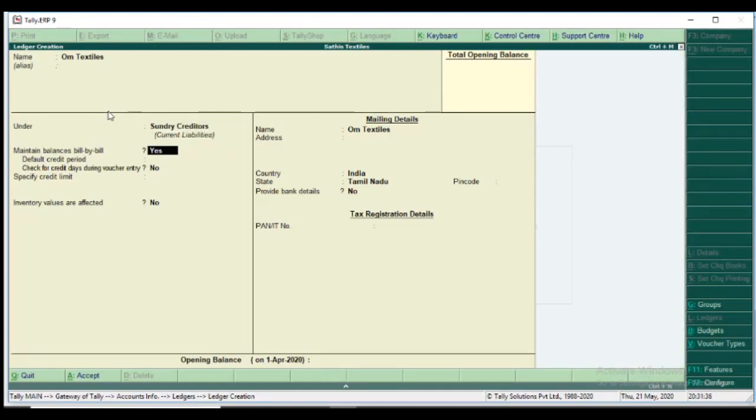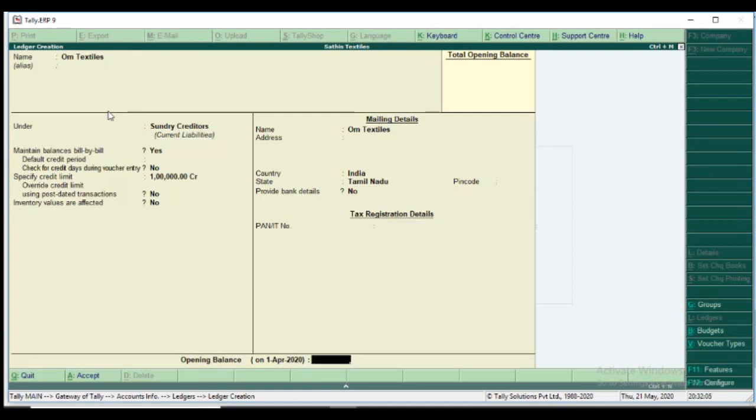Yes, maintain balances bill by bill. Leave it blank. Now specify the credit limit, like fix 1 lakh, because the purchase credit limit for Home Textiles is rupees 1 lakh only. So I type 1 lakh.